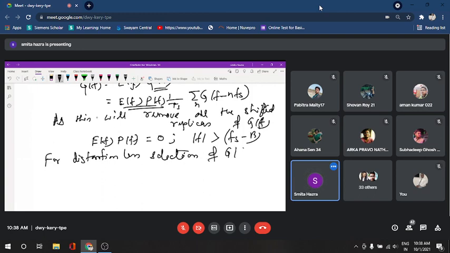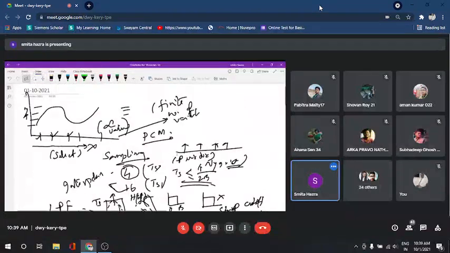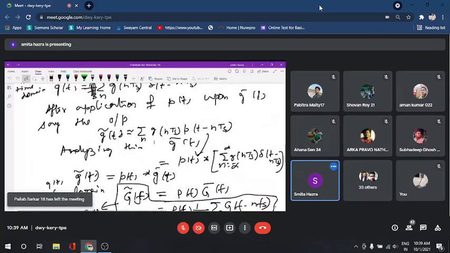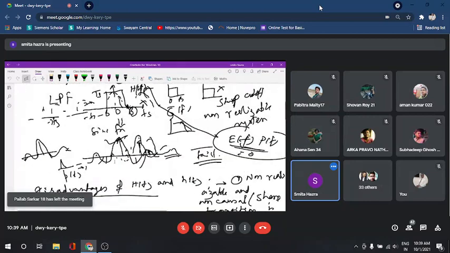Distortionless selection of GF should also provide this criteria: EF into PF is equal to TS when mod of F is less than B. Because as the 1 by TS factor is there, within the B, it will give us 1 by TS, so that TS into 1 by TS gets cancelled out and we get the unit amplitude.